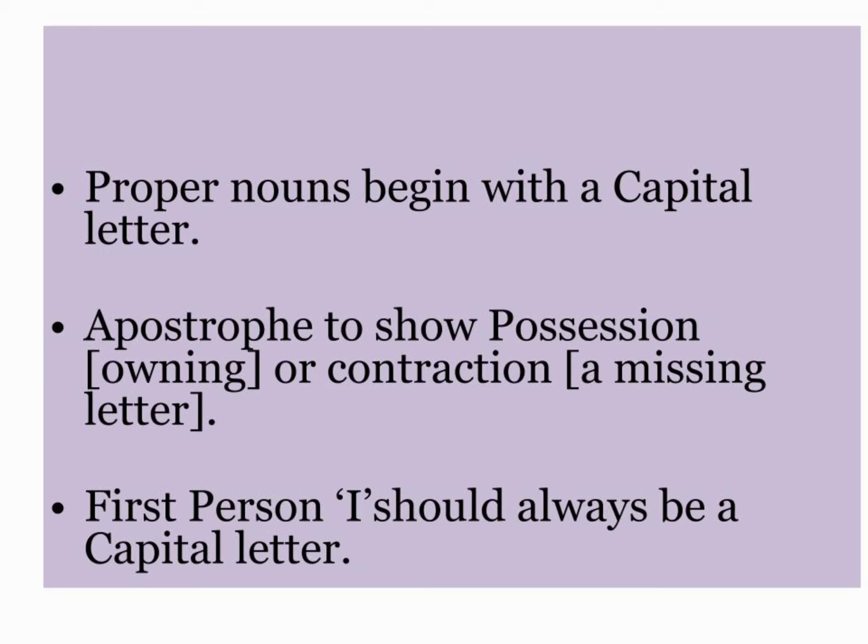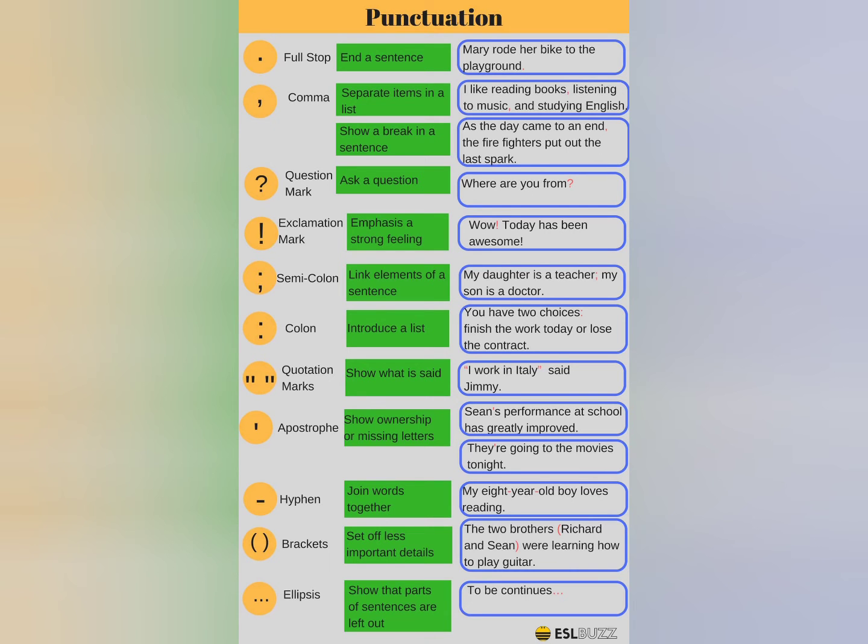Always the first person, I, should always be used in capital letter, whatever the place it comes. It may come in the starting of the sentence or it may come in between of the sentence, but you should keep in mind the letter I, which means the first person, should always be in capital letter. Students, these are some of the rules. Let us see some examples of punctuation.